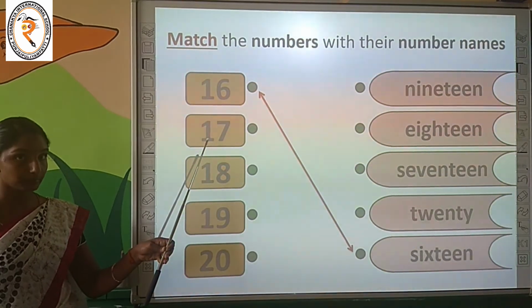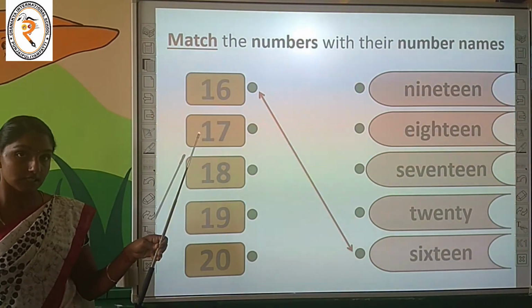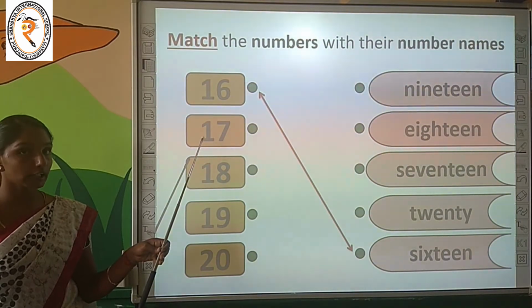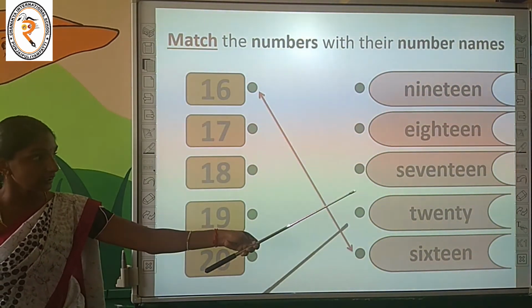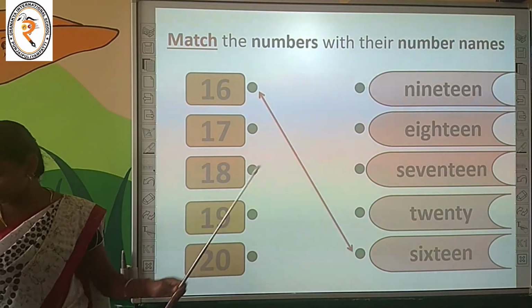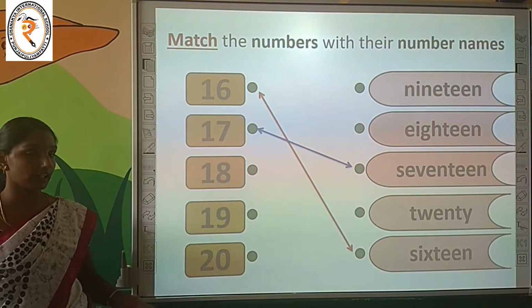What is it? Number 17. Now tell me the number name. Now spell the number name 17. Can you spell? Yes, SEVENTEEN, 17. Where is it? Are you finding? Yes, here it is. Very good.